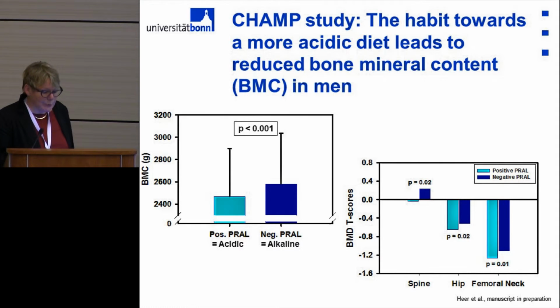Now, I was able to participate in a study. It was a cross-sectional study called the Concord Healthy Ageing in Men Project at the University of Sydney. What we did, we analyzed the potential renal acid load of their diet by asking for their food habits in 1 week. Meaning we asked what they prefer to eat in 1 week when they were at the age of more than 75.